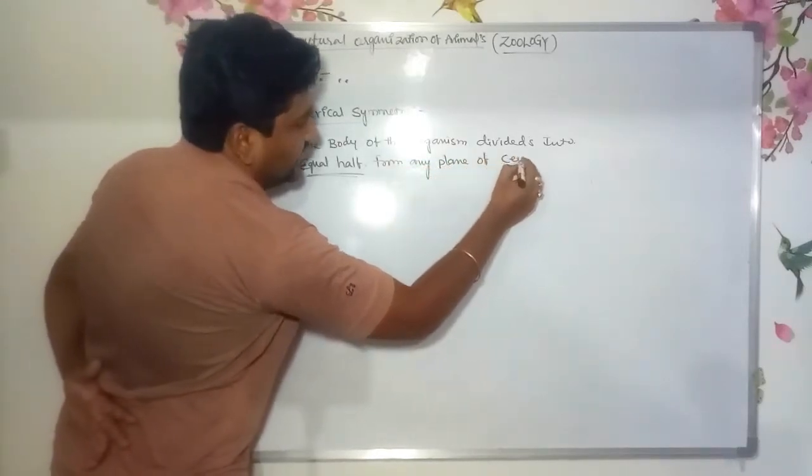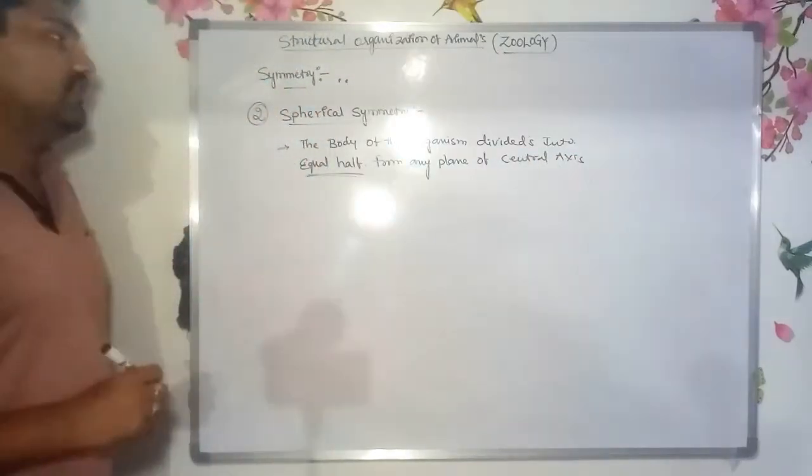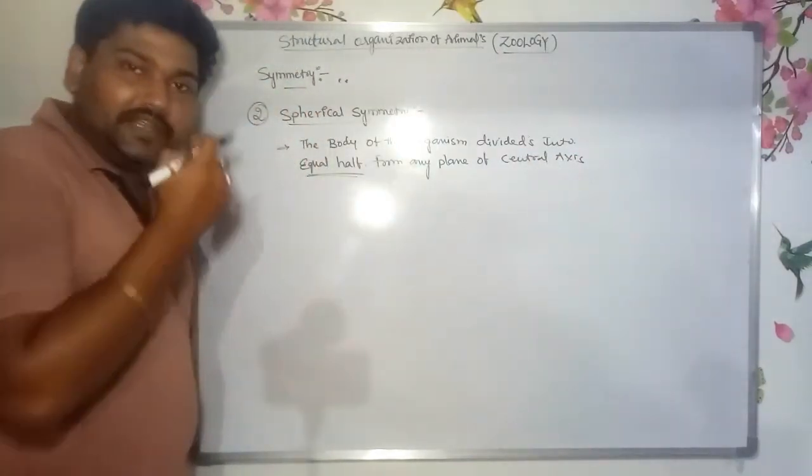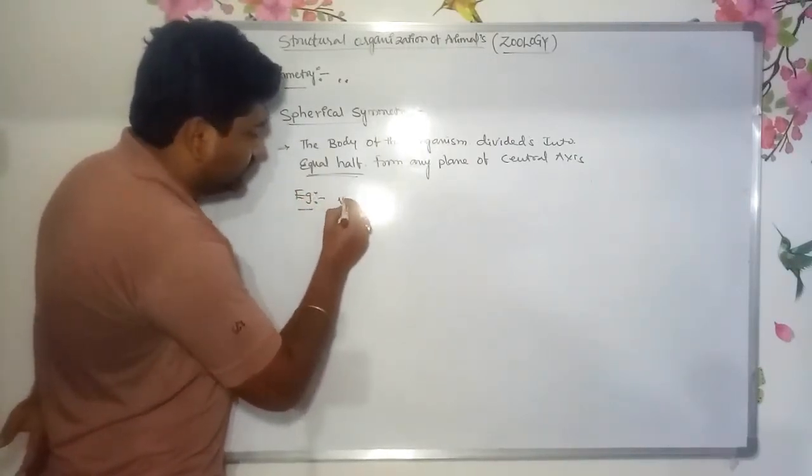This type of symmetry is known as spherical symmetry. Are you clear? As an example, Volvox.